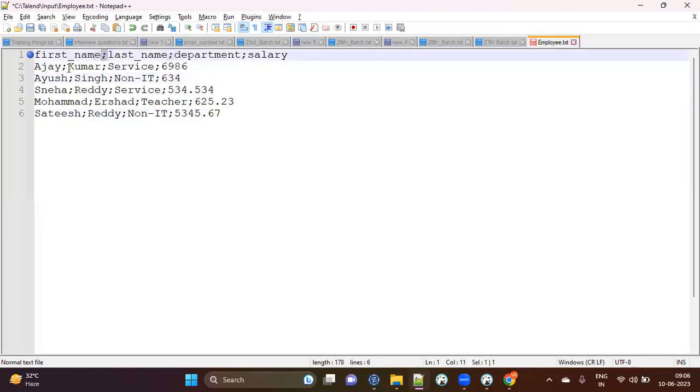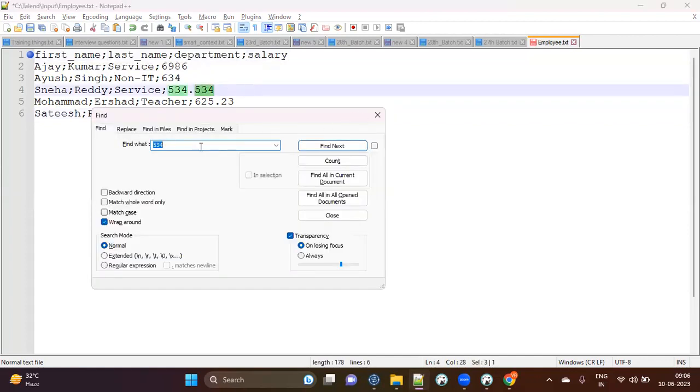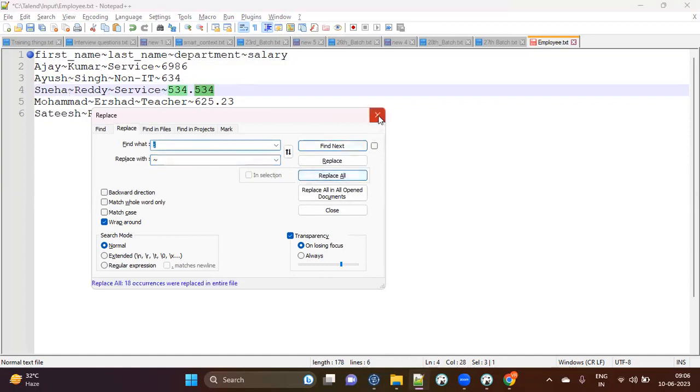This separation between one column and another is called a delimiter, or a separator. So this file right now is called a semicolon separated file, or a delimited file. If I change it from semicolon again to a pipe, whatever I want I can give here. Any delimiter is fine, no problem with that, but it should be the same across your file.